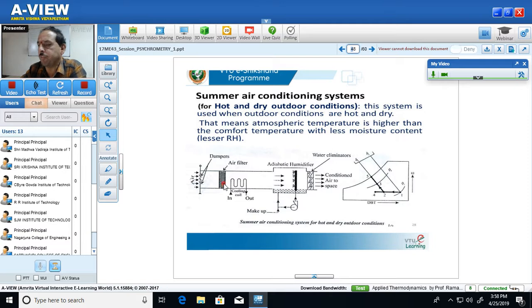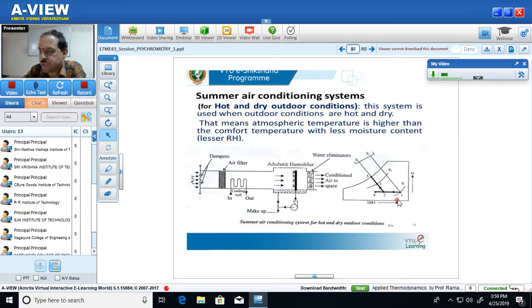Finally, the air which is at a high temperature passes through the cooling coil. The air circulates around the outer surface of the cooling coil, and inside the tubes of the cooling coil there is cooling water flowing. The air rejects its heat to the cooling medium, thereby the temperature of the air decreases from 1 to 2.